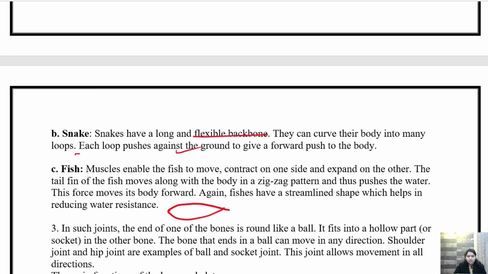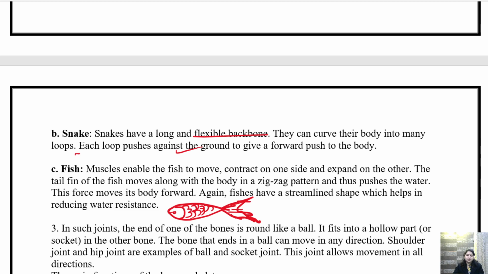So this is a streamlined body. The same is the body of an aeroplane. So this is called a streamlined body.